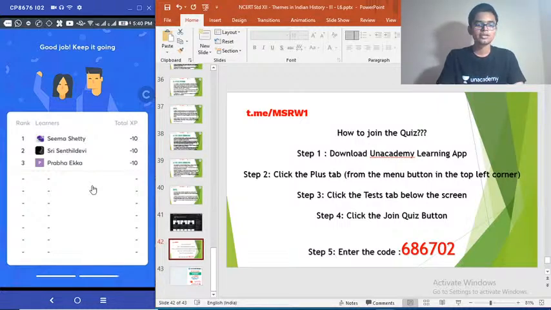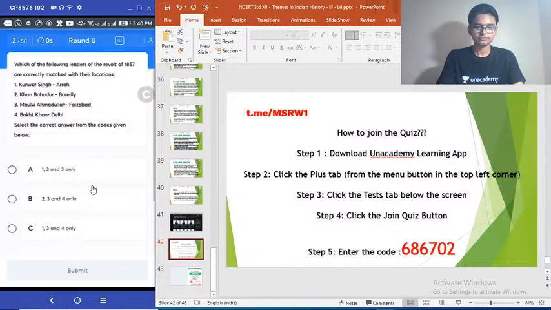Moving on. Second question. Which of the following leaders of the revolt of 1857 are correctly matched with their locations? 1. Kunwar Singh, Ara. 2. Khan Bahadur, Bareilly. 3. Maulavi Ahmadullah, Faizabad. 4. Bhakt Khan, Delhi. Select the correct answer using the codes given below.